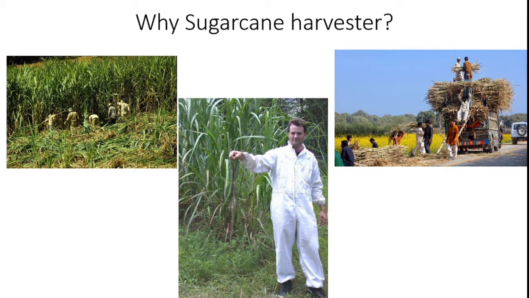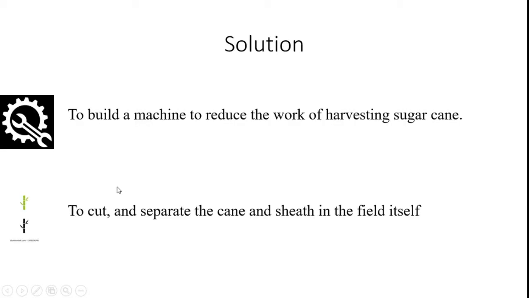There is a manpower shortage for harvesting the sugarcane farms, and lifting the cut sugarcane and transporting it from the field to the vehicle is a huge headache for the farmers. They also face a lot of hazards from insects and snakes, so we need a sugarcane harvester as a mechanized machine. The solution for these problems is to build a machine to reduce the work of harvesting sugarcane.